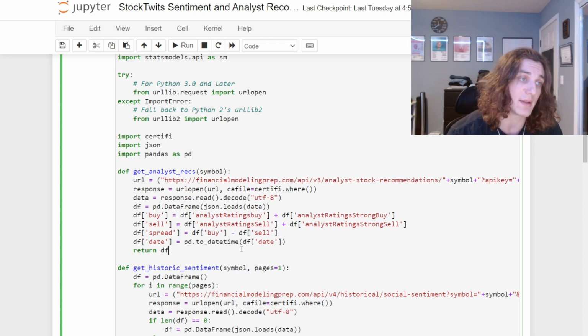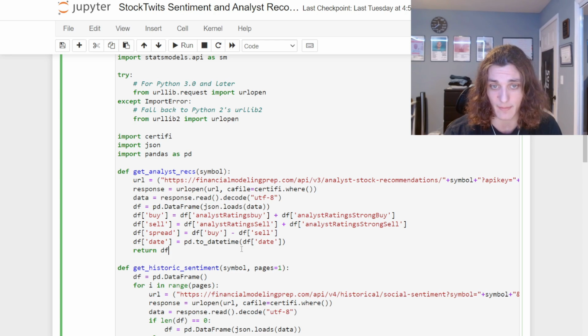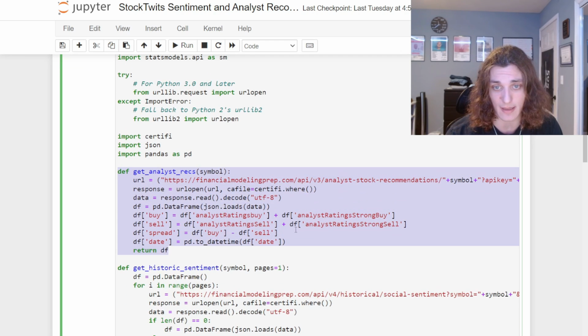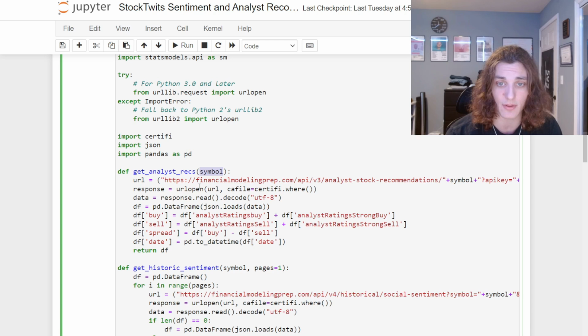Nevertheless, let's go ahead and talk about this relationship between analyst recommendations and social sentiment. So this function here, get analyst recs, is going to take a symbol and use FMP's API endpoint to query, you guessed it, analyst stock recommendations.